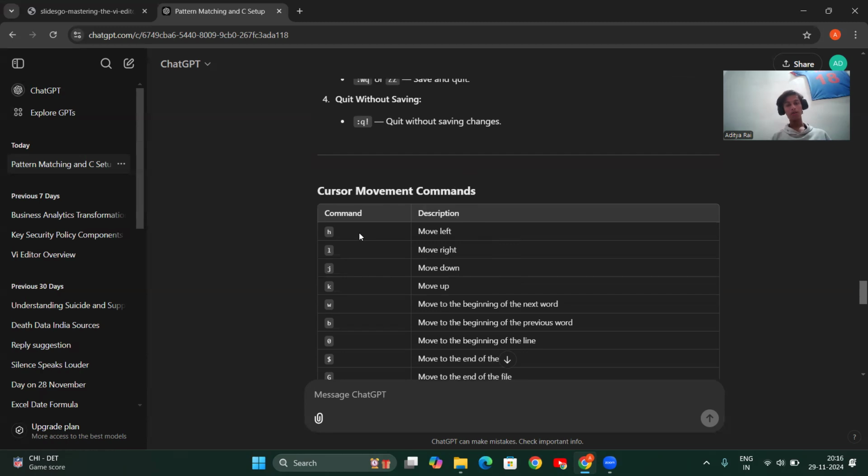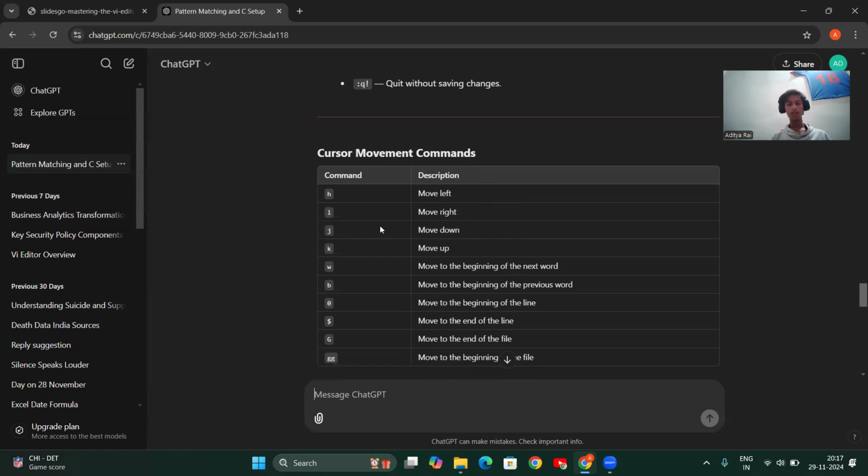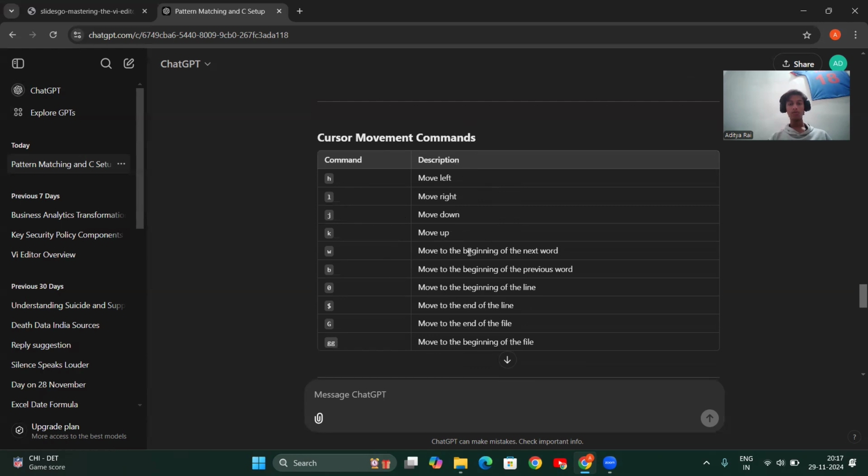Cursor movement commands. H is used to move left in the text. L is used to move right. J is used to move down. K is used to move up. W is used to move to the beginning of the next word, meaning it takes you to the beginning of the next word displayed. And small b is used to move to the beginning of the previous word.